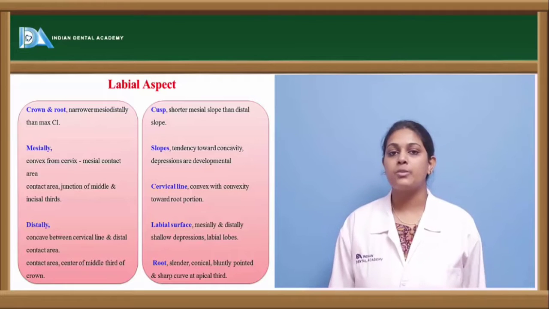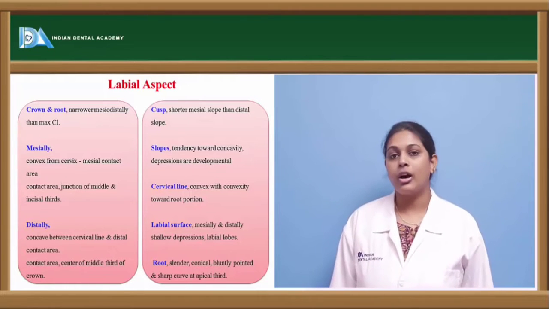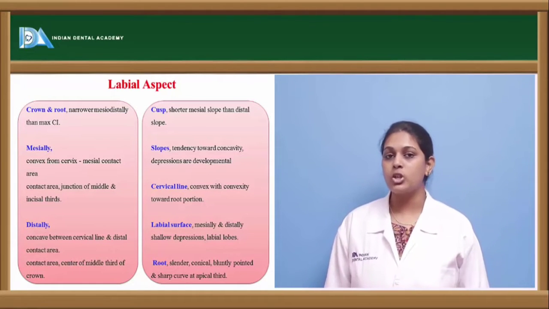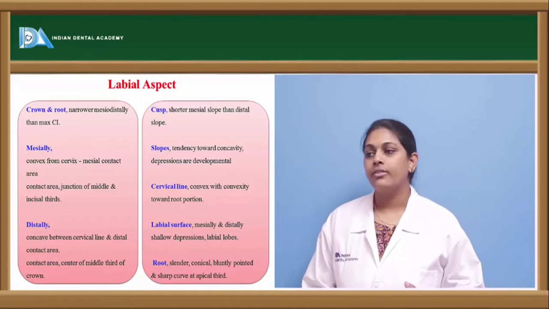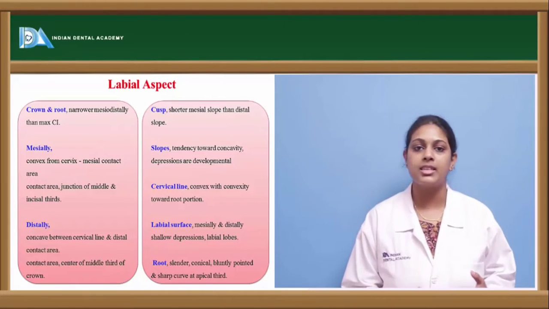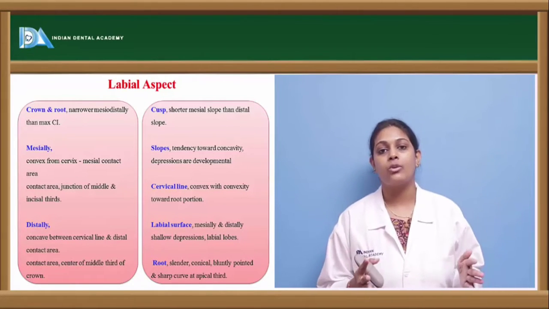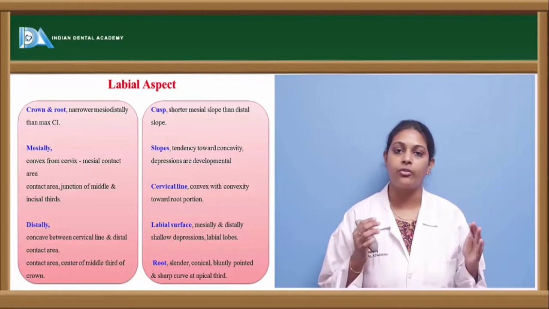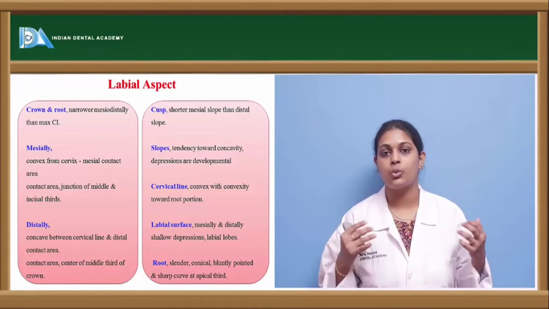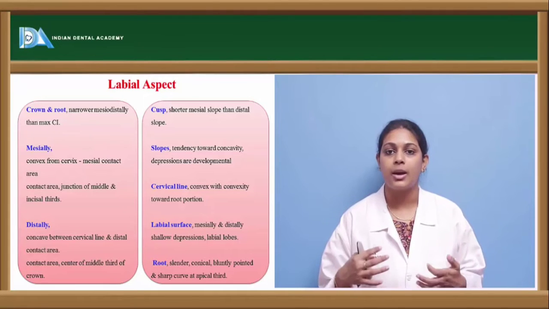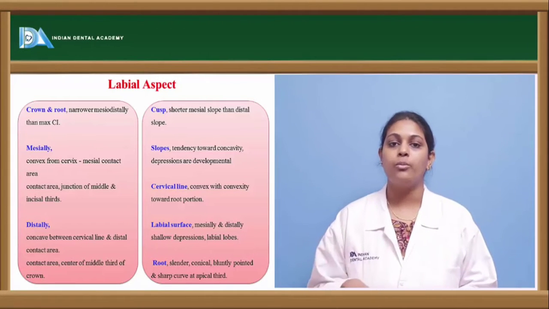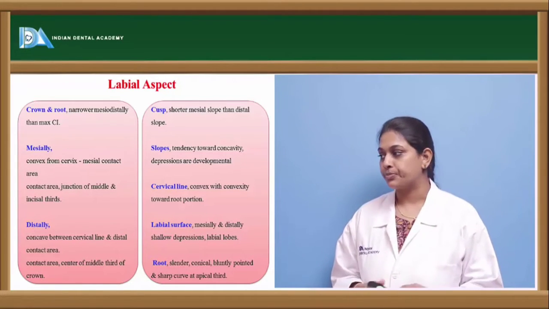Coming to the labial aspect, the crown as well as the root appear narrower mesiodistally when compared to the maxillary central incisors, since the crown structure starts tapering from the incisal aspect towards the cervical, giving a narrow mesiodistal dimension.